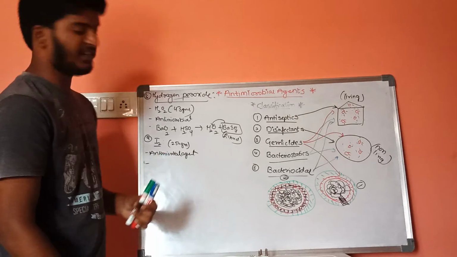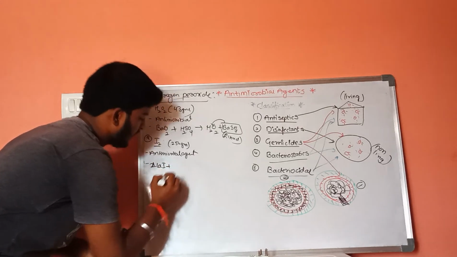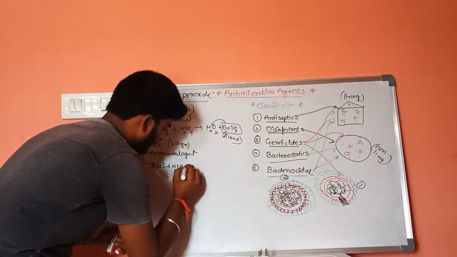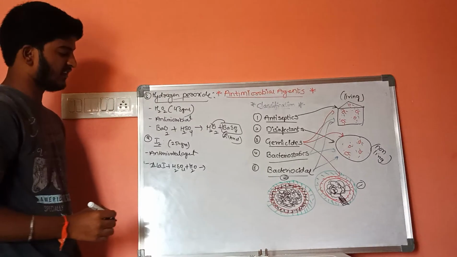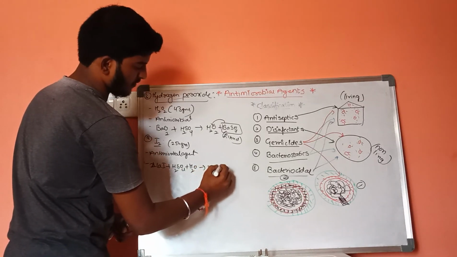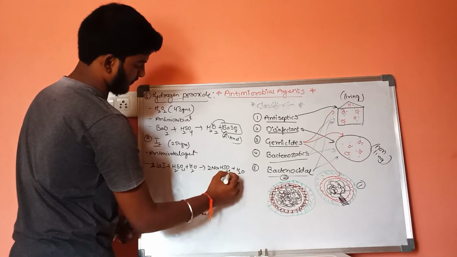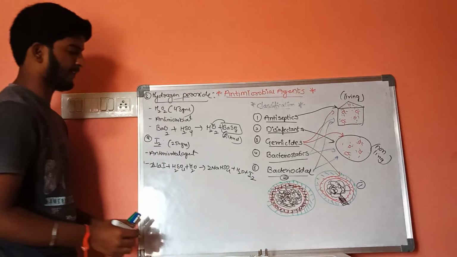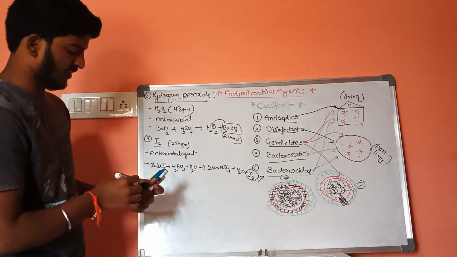If we discuss the preparation, 2 moles of sodium iodide will react with hydrogen sulfate plus water. It results in formation of 2 moles of sodium hydrogen sulfate plus H2O plus iodine. Here the iodine which is formed will be liberated. This is the preparation of iodine.